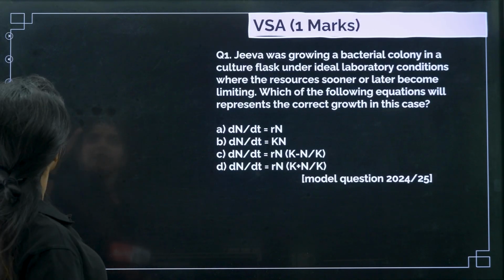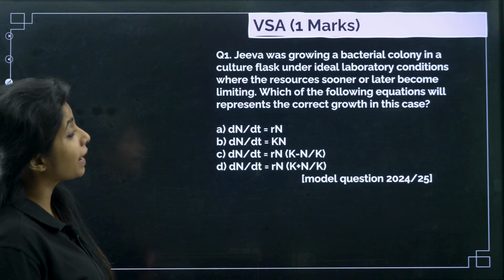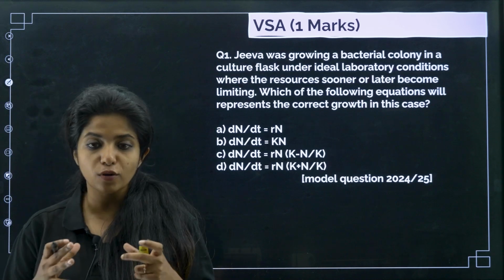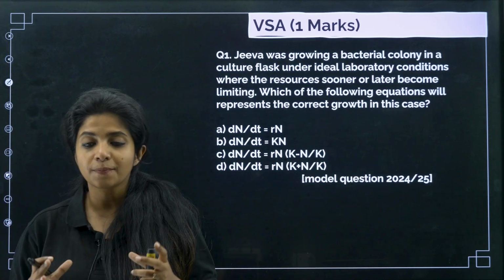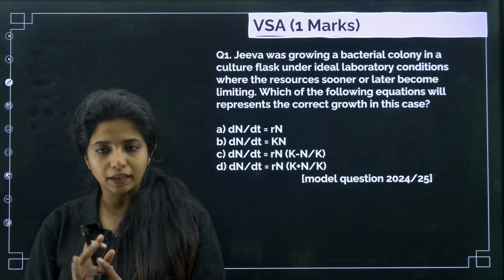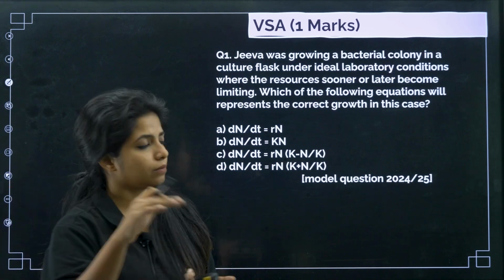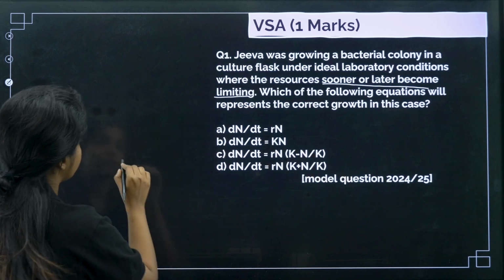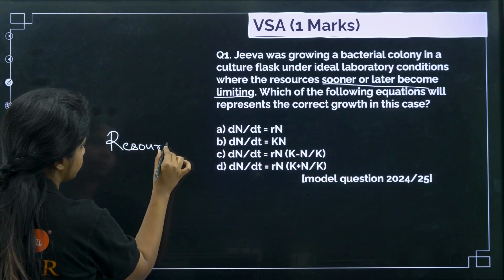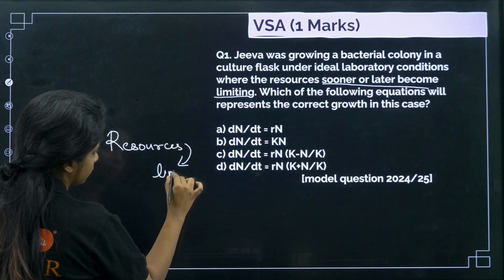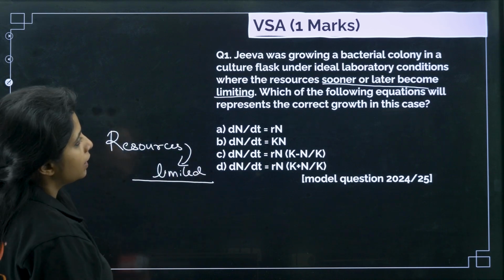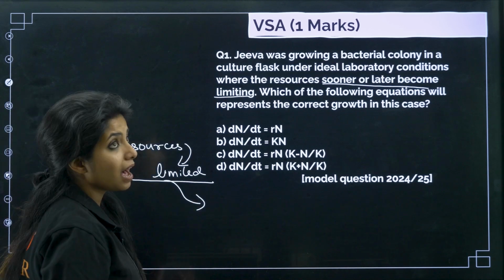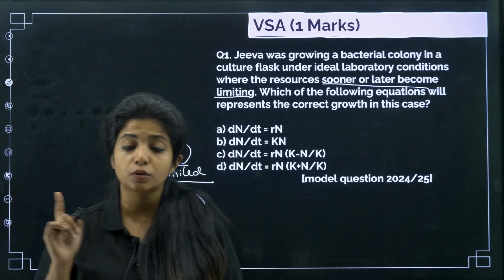Chalo, the first question says, Jiva was growing a bacterial colony in a culture flask under ideal laboratory conditions. So Jiva was basically trying to grow a bacterial colony under laboratory conditions. Now, the resources sooner or later become limiting. That means the resources are limited. Now, which of the following equations will represent the current growth in this case? So you are asked about the growth. What type of growth is this showing?